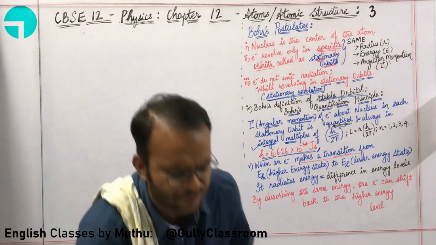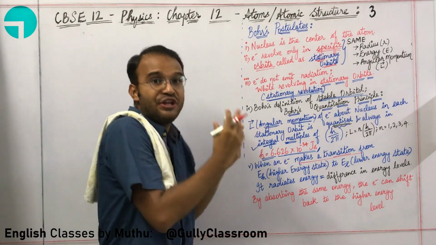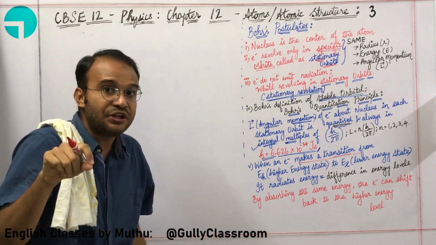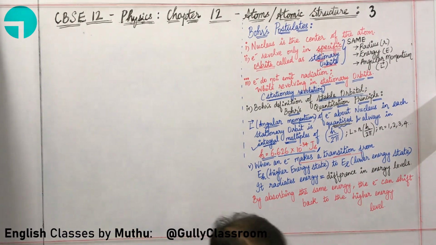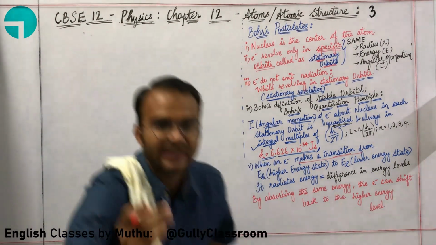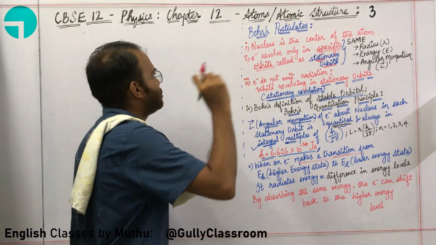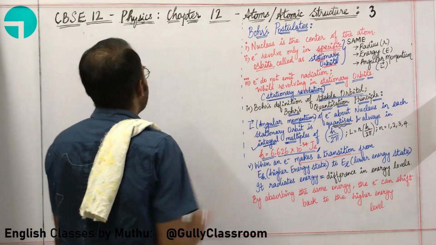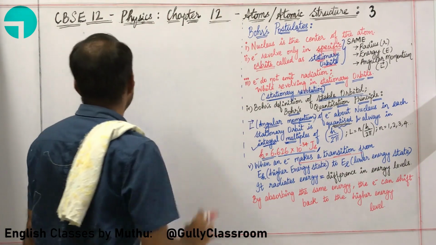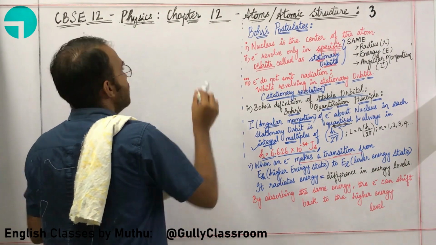After the limitations of Rutherford's model of an atom became very obvious, what is happening? Bohr, in the year 1913, is introducing his own idea and giving some postulates, known as Bohr's postulates. Let us try to understand Bohr's postulates.